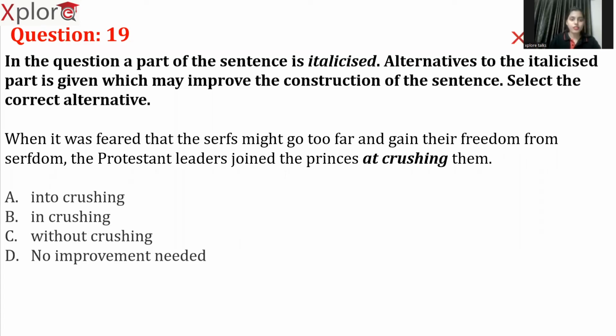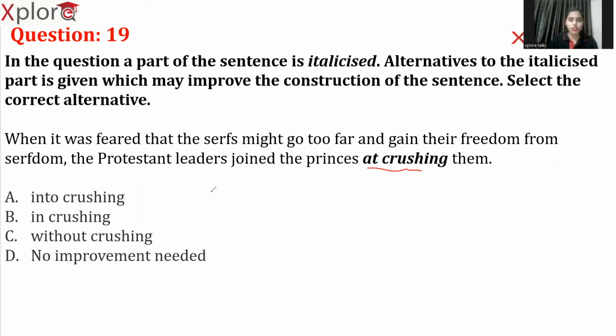When it was feared that the serfs might go too far and gain their freedom from serfdom, the Protestant leaders joined the princes at crushing them. So what is the italicized part here? The term "at crushing." So we need to replace it with the correct option from the given options.